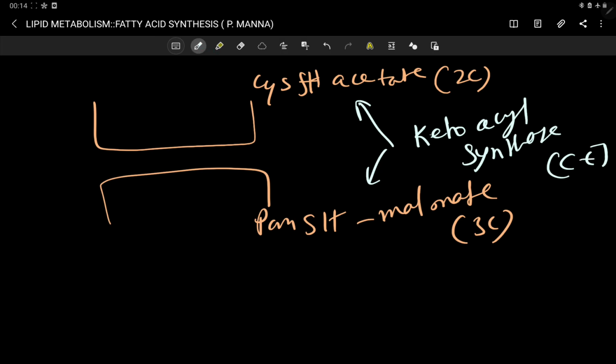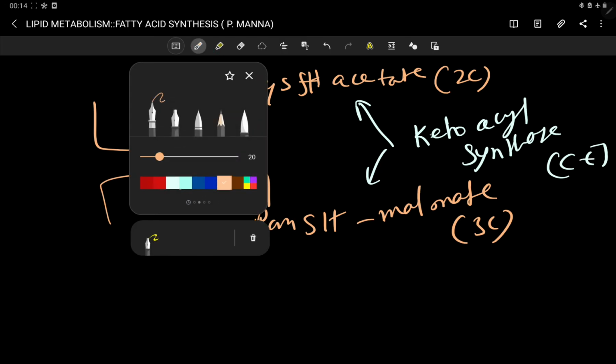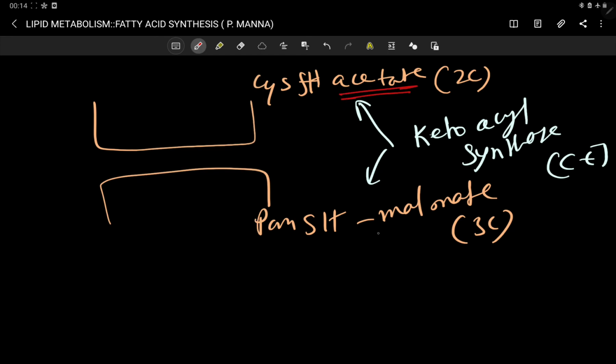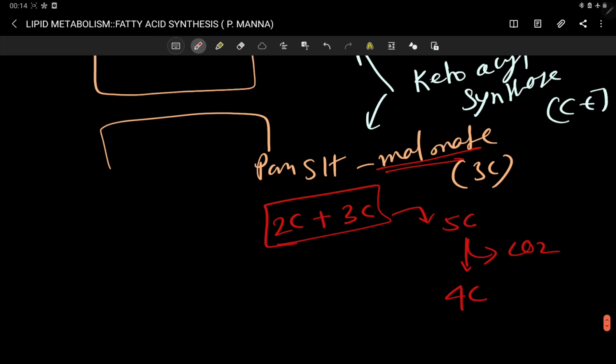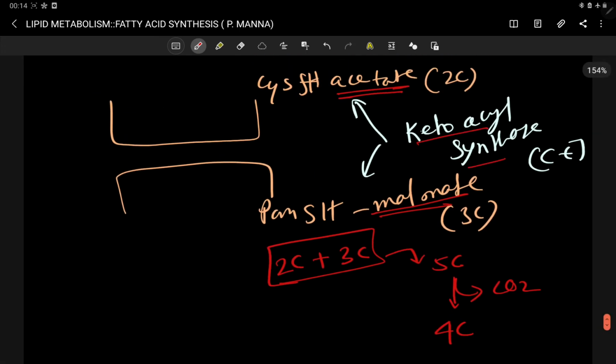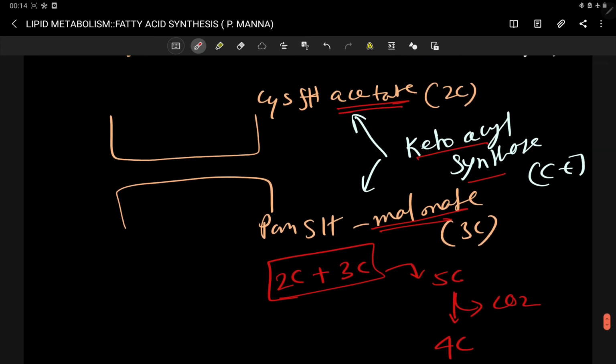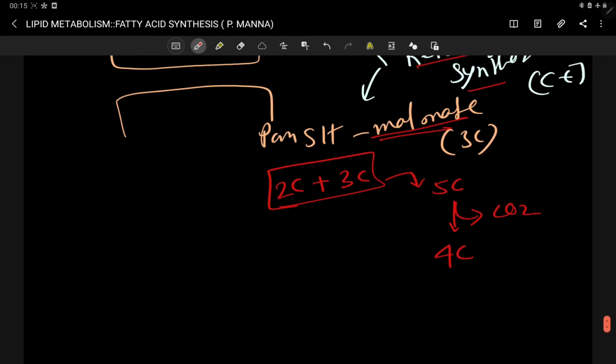Causing the condensation of these two subunits, acetate and malonate. If 2 carbon acetate and 3 carbon malonate are condensed, these two are forming 5 carbon intermediate. After decarboxylation, this 5 carbon intermediate is forming 4 carbon ketoacyl group. Okay, so your ketoacyl synthase acting on this and forming one 4 carbon ketoacyl group.